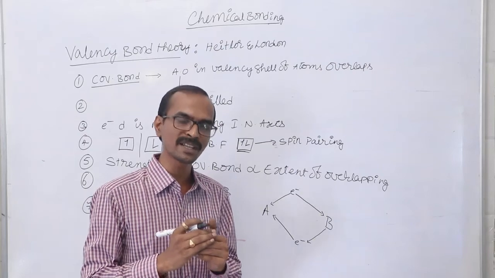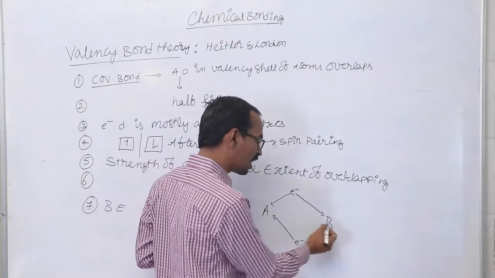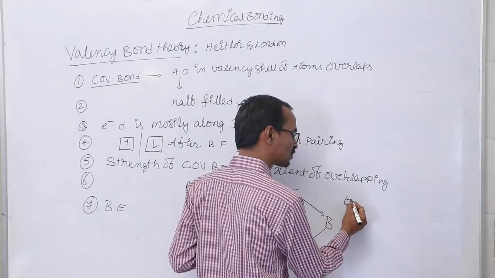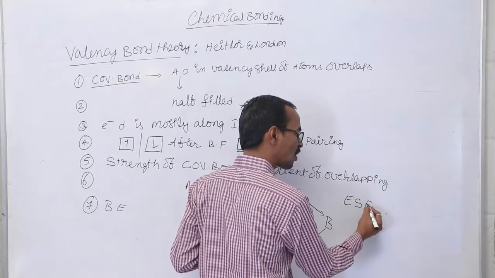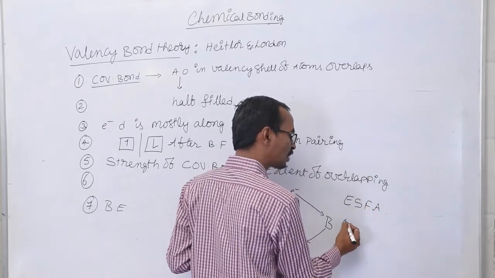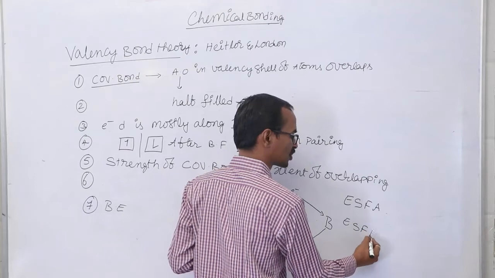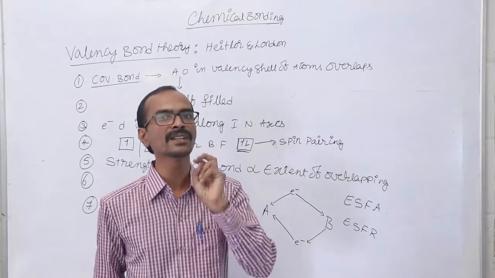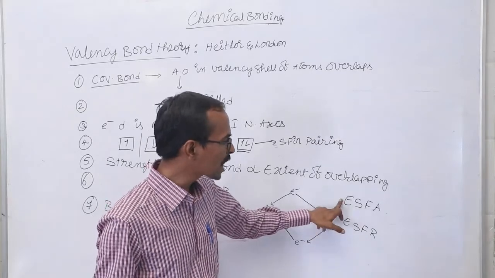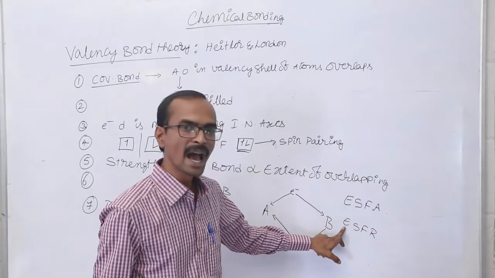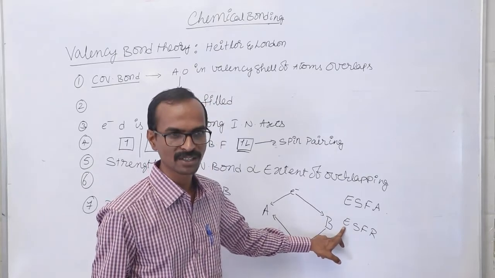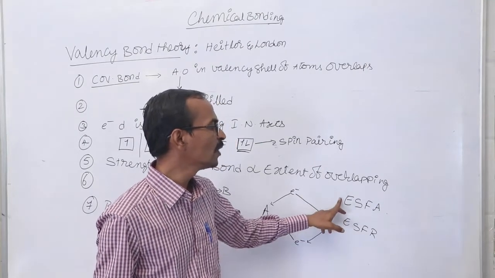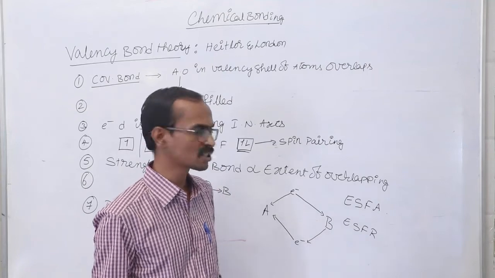And as I told in the beginning, which kinds of forces are present here? In the covalent molecule we have two different types of forces: electrostatic forces of attractions and electrostatic forces of repulsions. How many kinds of forces are operating in a covalent molecule? Two kinds of forces. What are they? Electrostatic forces of attractions and electrostatic forces of repulsions. Where are they present?